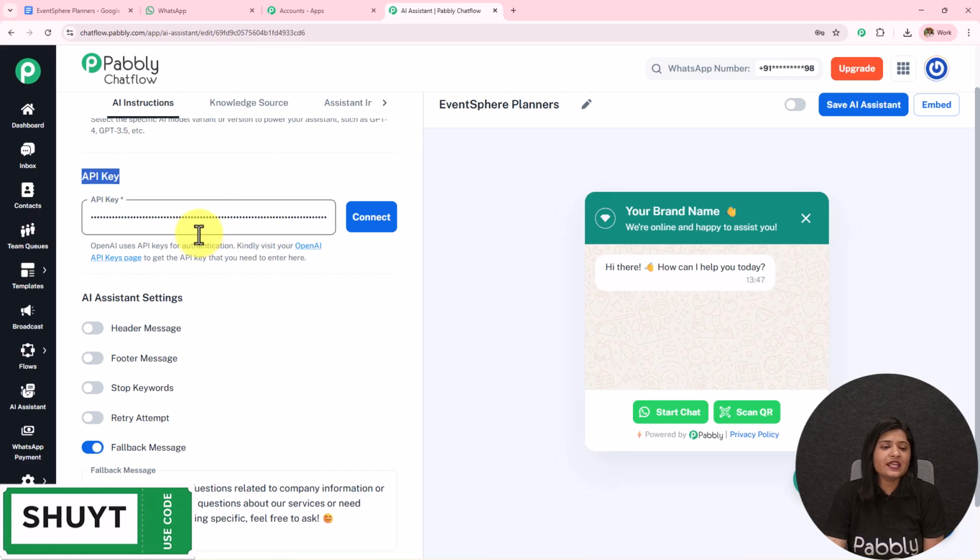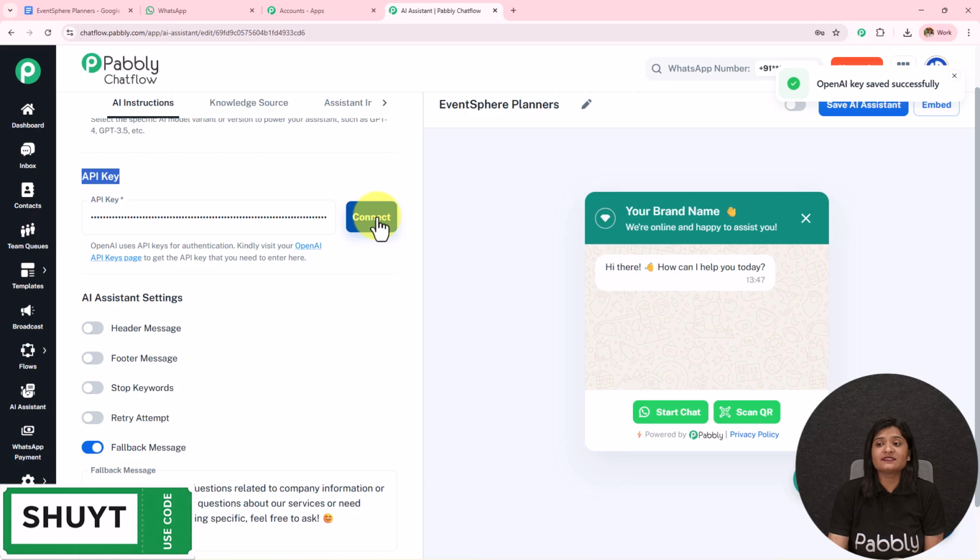Then we have this API key. Now in this API key, I'm going to add the API key. I have already added the API key. I'm simply going to click on this connect. Now I am on the paid version of OpenAI, and it is very necessary that you also have the paid version of OpenAI. Here you can see OpenAI key saved successfully.